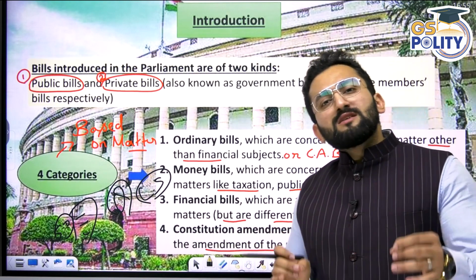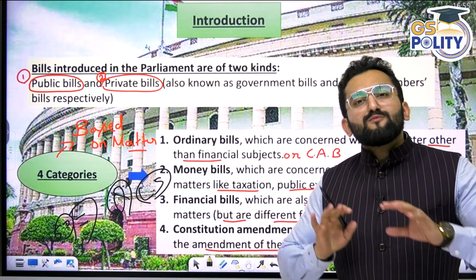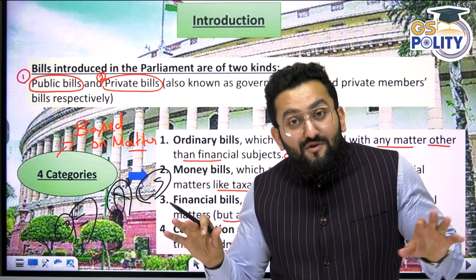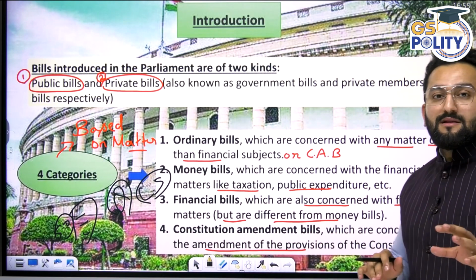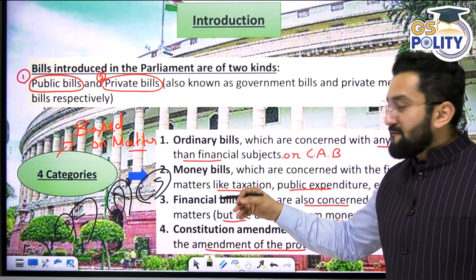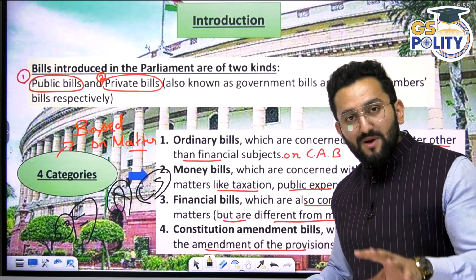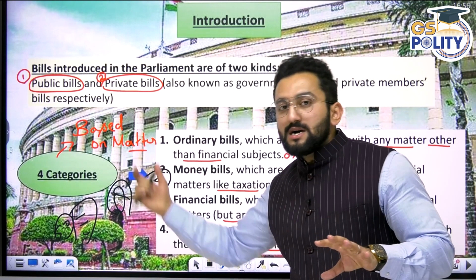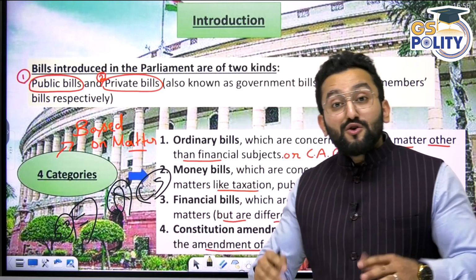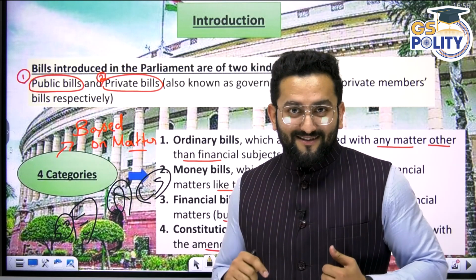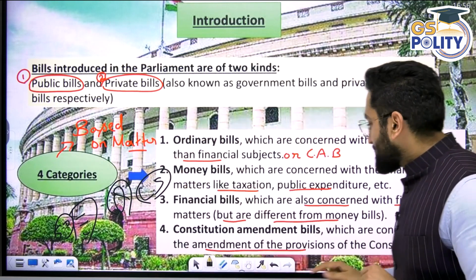It means you want to add something in the constitution, you want to remove something from the constitution, you want to alter language in our constitution. Then we call it Constitution Amendment Bill. So these are the four broad categories of bill on the basis of matter. And this categorization of bill is on the basis of who is introducing that bill. I hope this is clear.